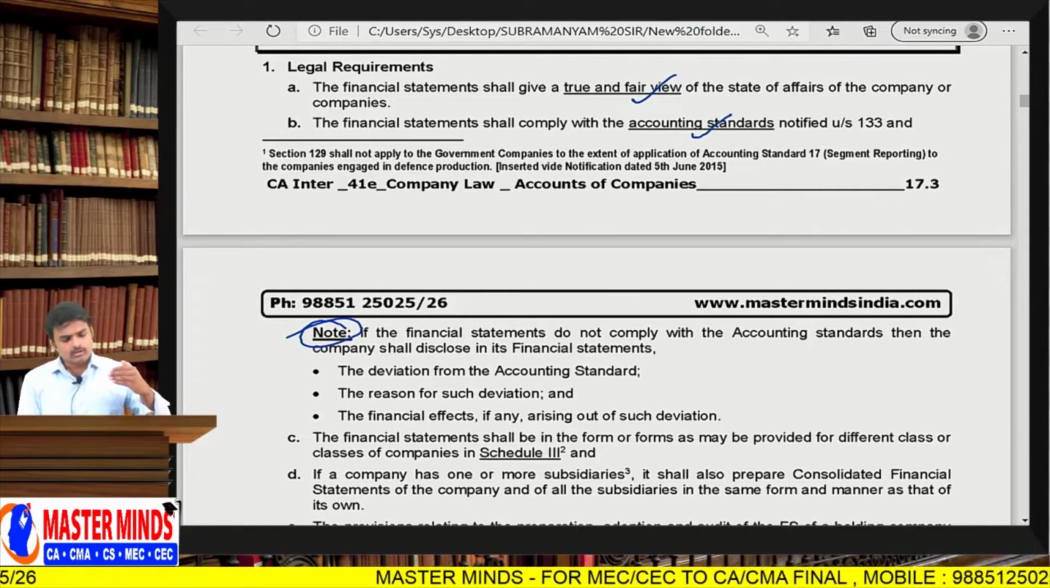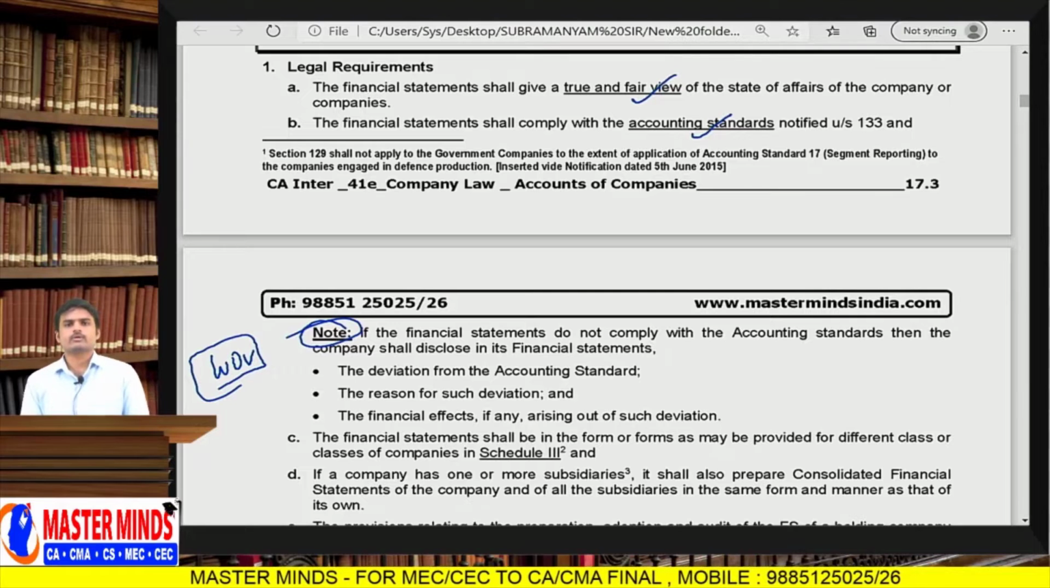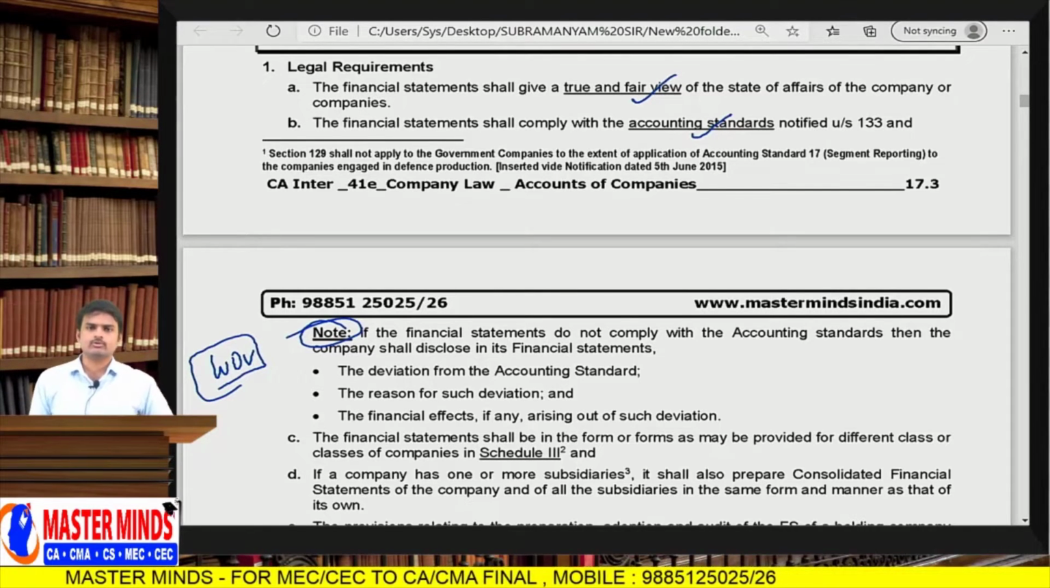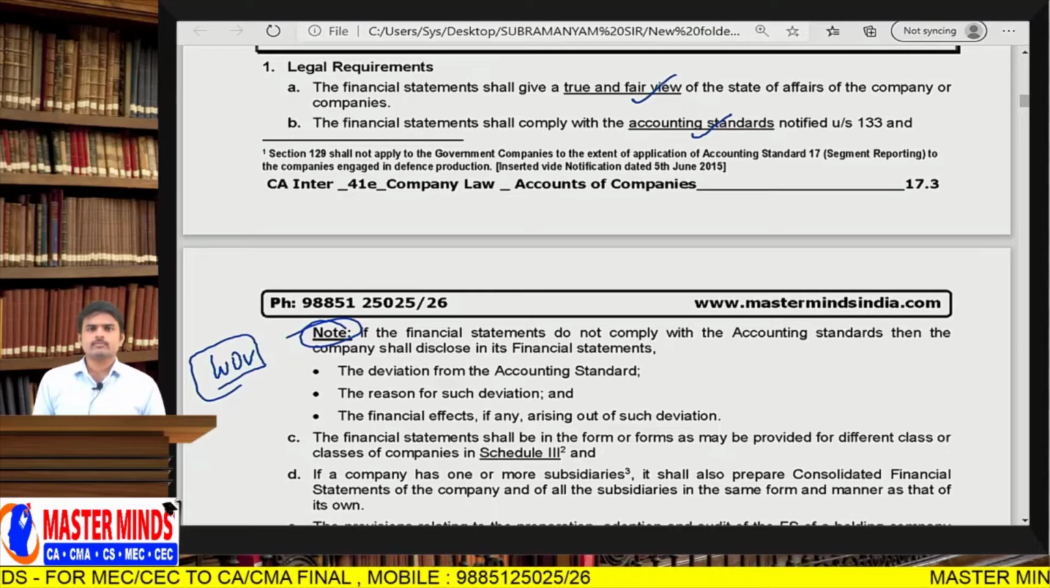So deviation, because of shifting from SLM to WDV, or you are an organization for which WDV depreciation is applicable, or the most suitable depreciation method is WDV. So in that case, if you are shifting from WDV to SLM, then you have to report the deviation, the impact on the financial statements about the deviation, and the reasons for such deviation.